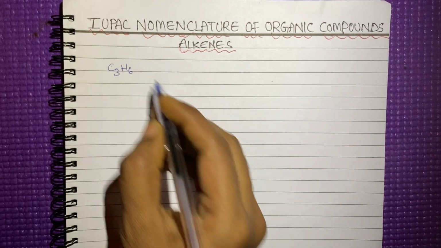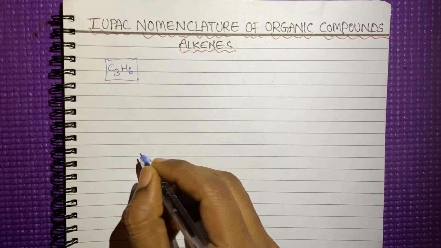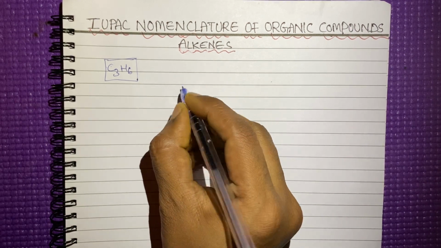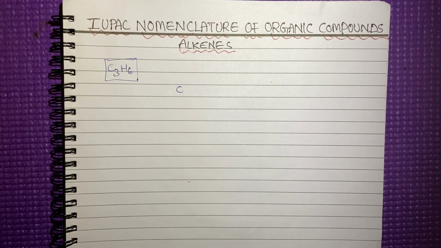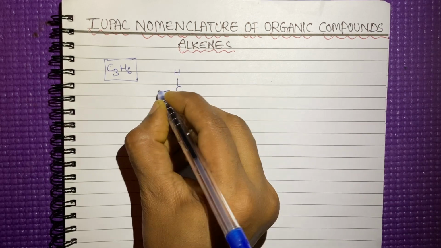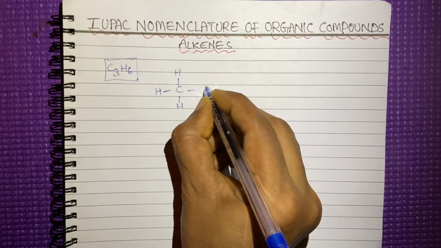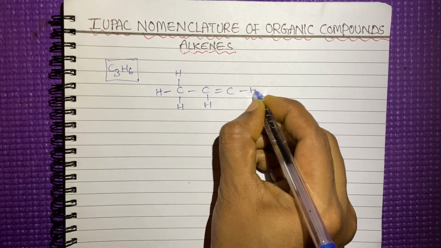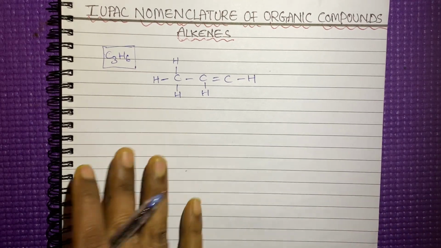C3H6. For this compound, we have to give the name. First, we have to draw the structure. If they give the compound like this, we have to draw the structure. Simply they will ask for the IUPAC nomenclature. Sometimes they will give the name and ask us to draw the structure.